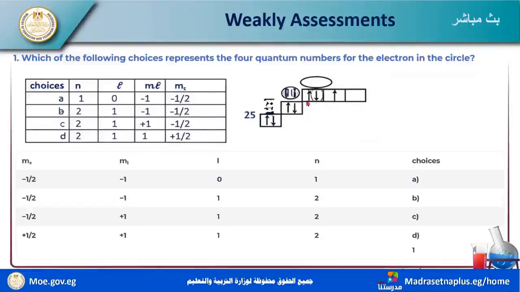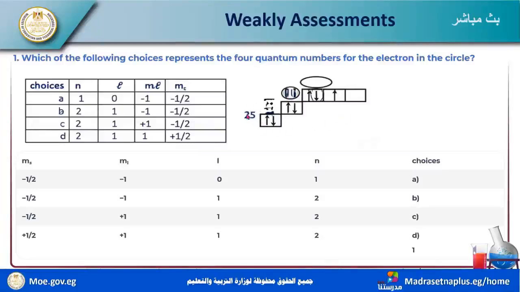But this is not correct because this electron rotates anti-clockwise; electrons are distributed unpaired before pairing after.